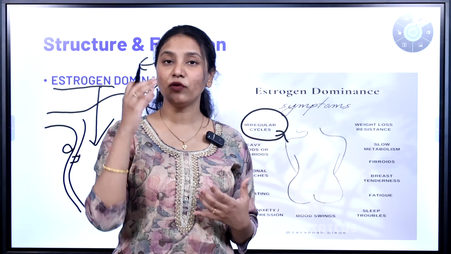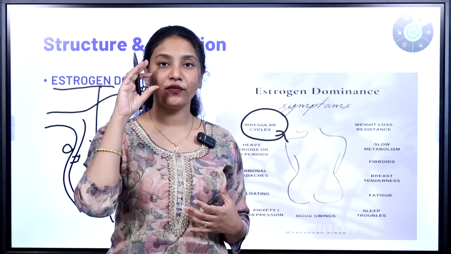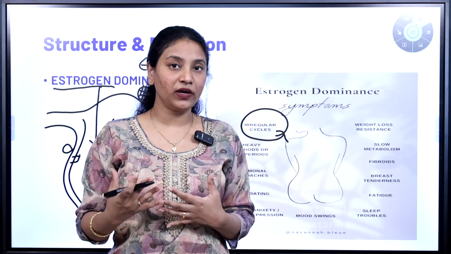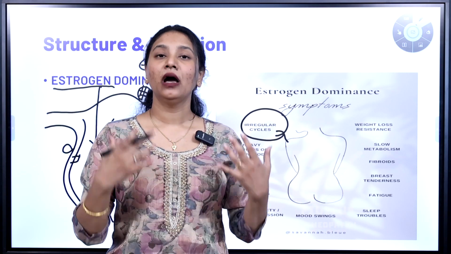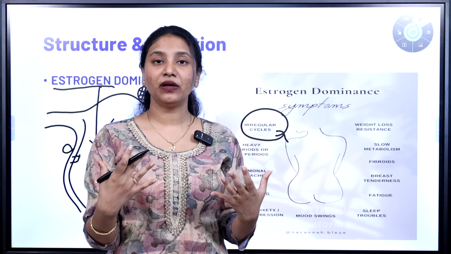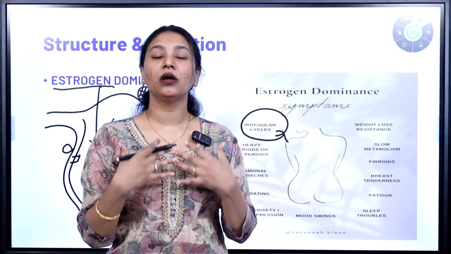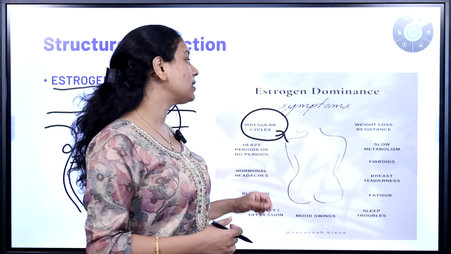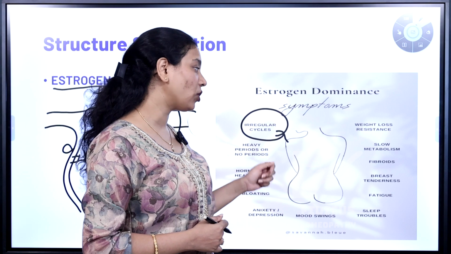You will feel like even if you are eating a very small quantity of rice or carbohydrates, you have put on a lot of weight, especially in the belly area, and you feel that you've accumulated a lot of water, and also there is a lot of gas inside your digestive system. All of these are also symptoms of estrogen dominance.